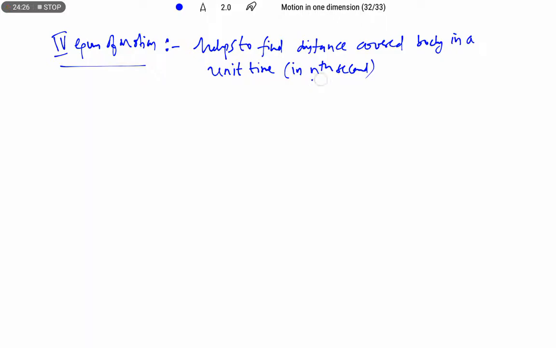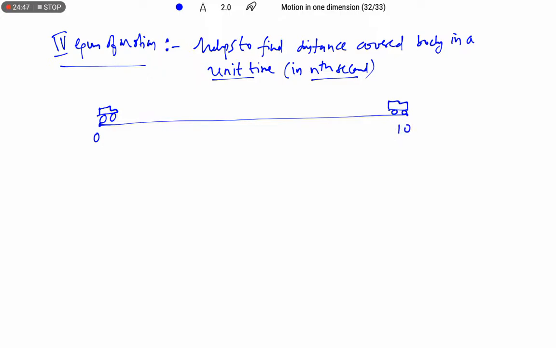Sir, what is the meaning of this nth second, or of this unit time? Let us understand this first. Let us imagine the object is moving from A to B. The time interval is 0 to 10.